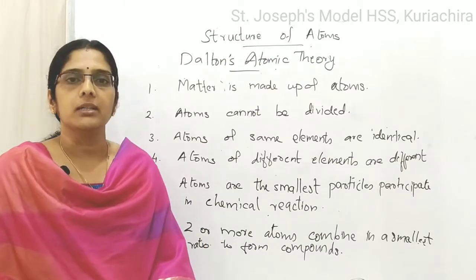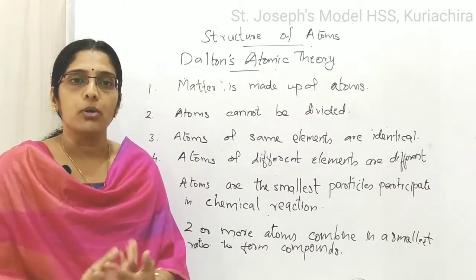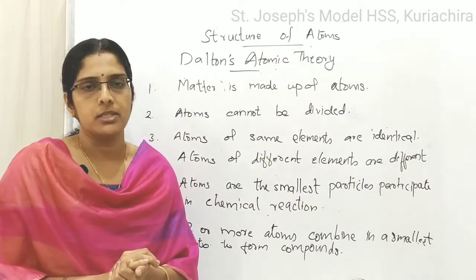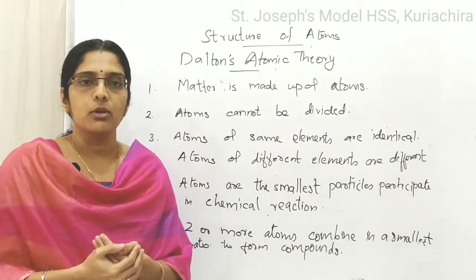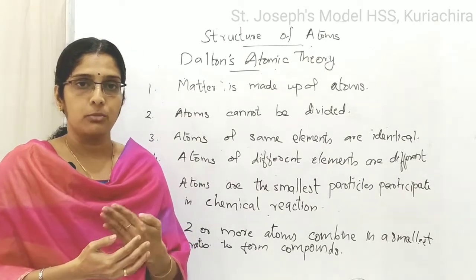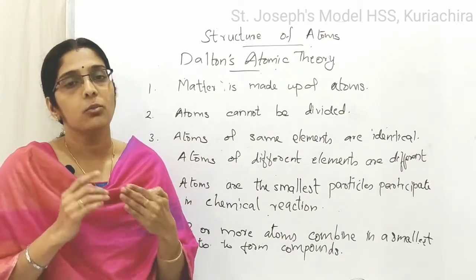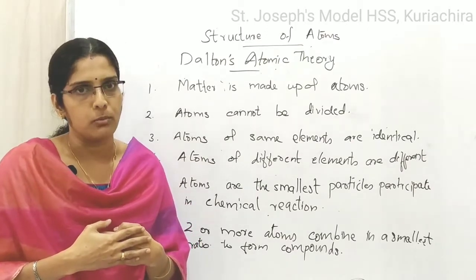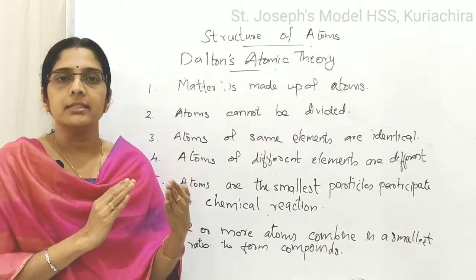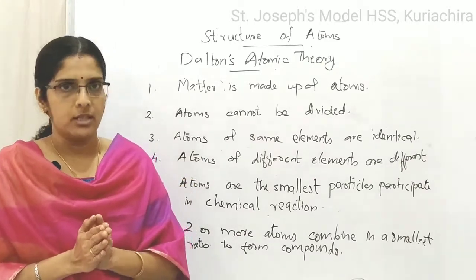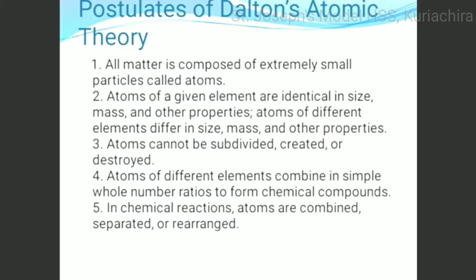The last one is atoms of two or more elements combine in a smallest ratio to form compounds. You know an example of a compound, that is water. What is the formula of water? H2O, where two hydrogen atoms combine with one oxygen atom to form an H2O molecule. So the atoms of hydrogen and oxygen are in a smallest ratio of 2:1. So these are the postulates of Dalton's atomic theory. Together they are known as Dalton's atomic theory.